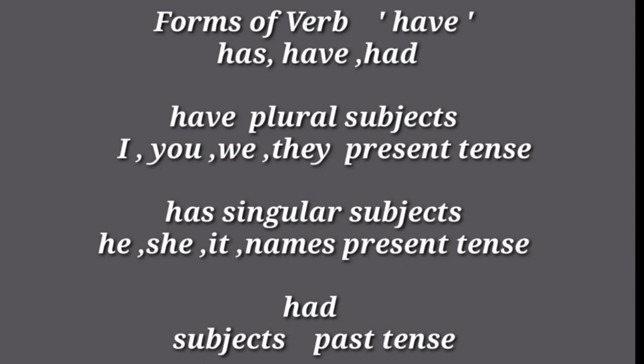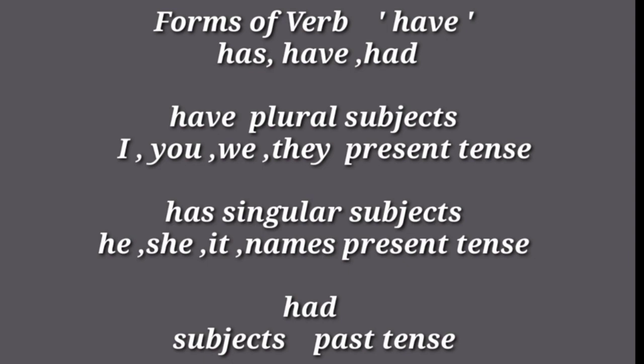We use have with the plural subjects like I, you, we, they, in the present tense. Has is used with the singular subjects like he, she, it or singular proper names, in the present tense. Both have and has are used with the present tense, but have with the plural subject, has with the singular subject.